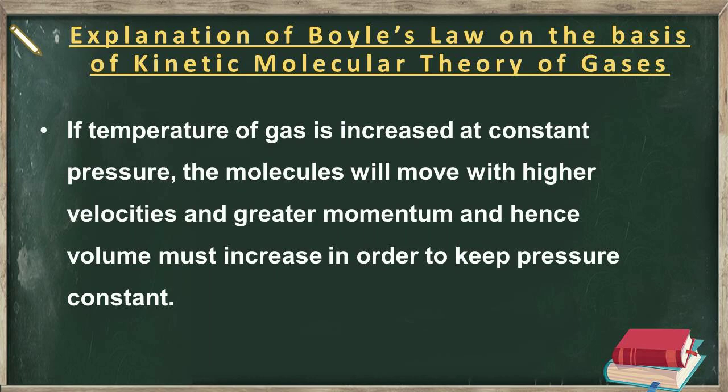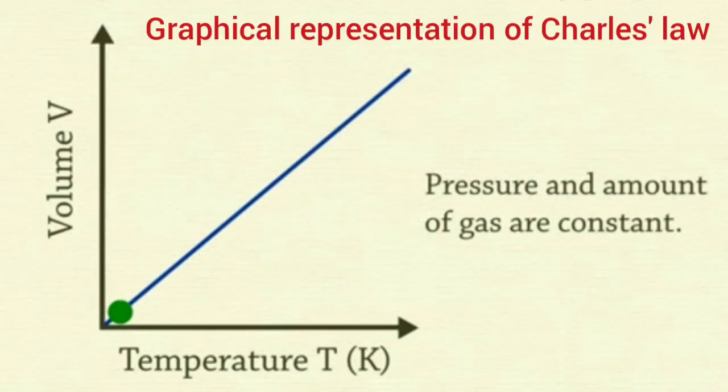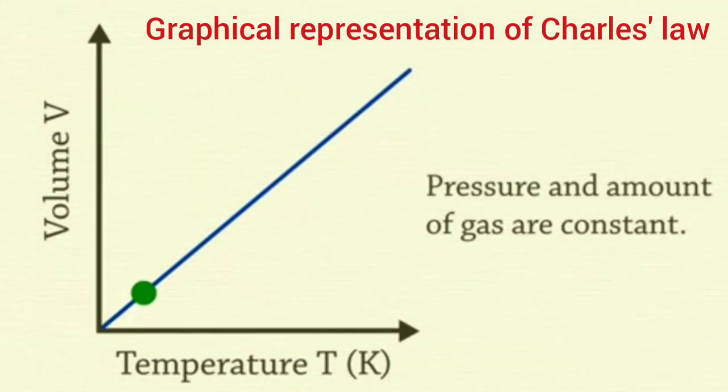According to Charles' law, a plot of volume versus Kelvin temperature at constant pressure will be a straight line passing through the origin. Because as the temperature of the gas increases, its volume also increases. And as the temperature of the gas decreases, its volume also decreases.